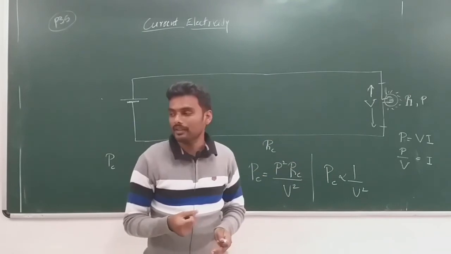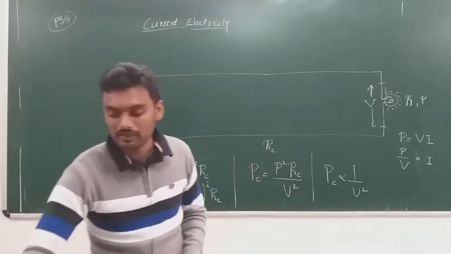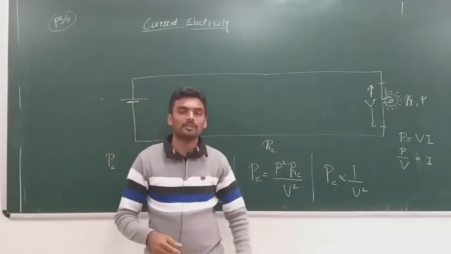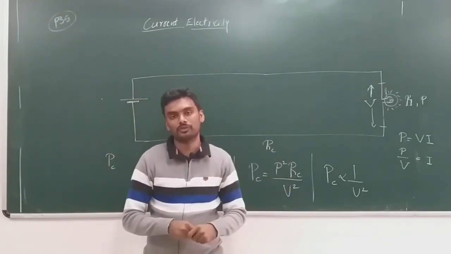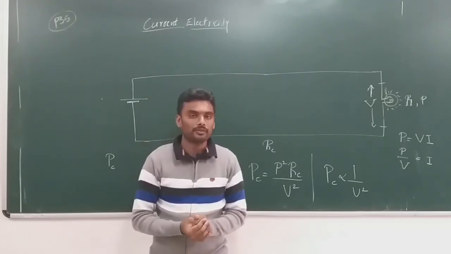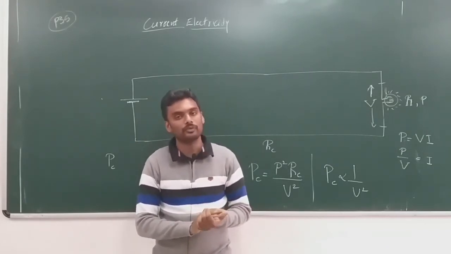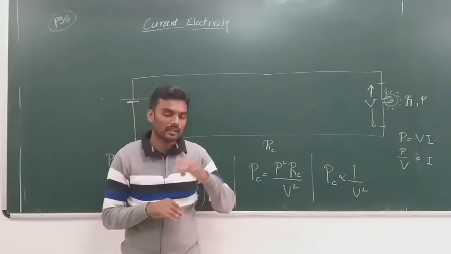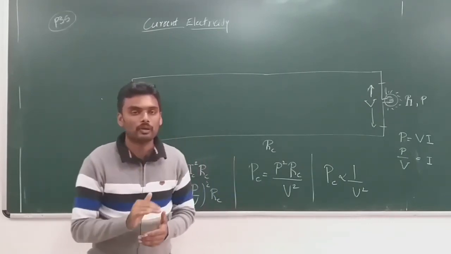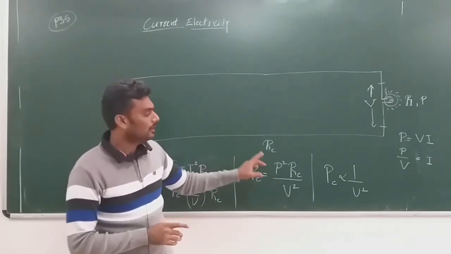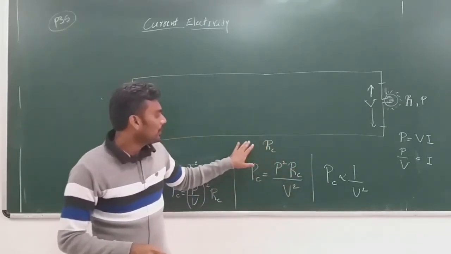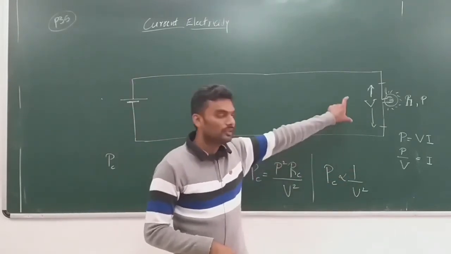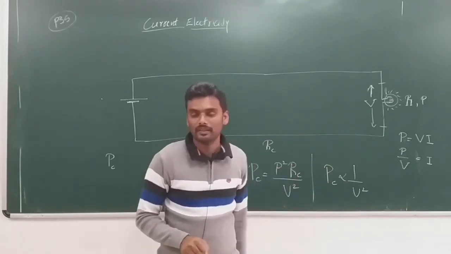You can see the voltage rating of the cables during power transmission is in terms of thousands of volts, right? 18,000 volt, 10,000 volt, 5,000 volt. That is how they raise the voltage to that level in order to reduce the power loss in the cables. So PC is the power loss in the cables, and we have reduced the power loss by increasing the potential difference. Clear on that?